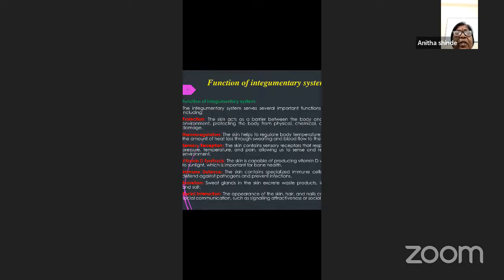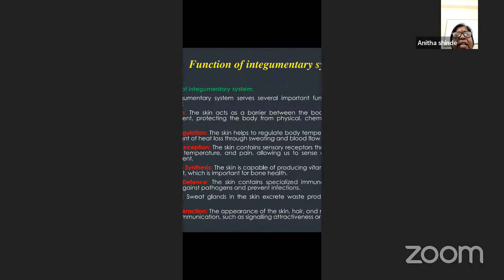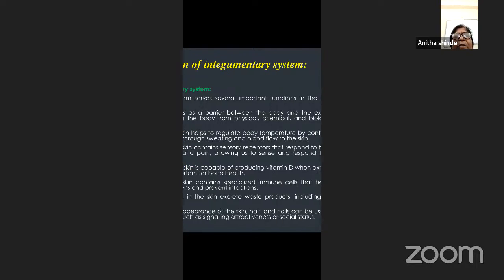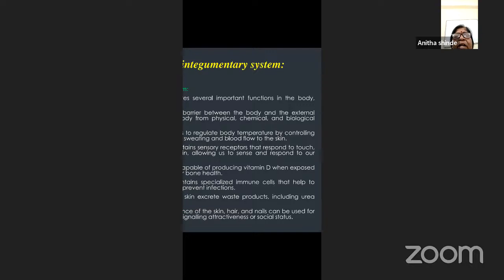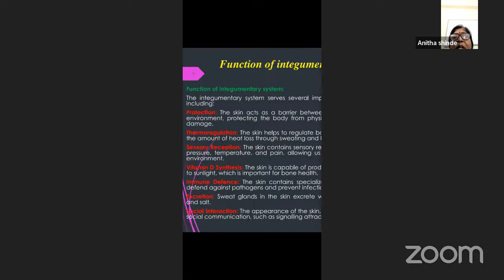Next, what are the functions of the integumentary system? The various functions are, first, protection. It acts as a barrier between the body and the environment, so it protects the body from physical, chemical as well as biological damage. It also helps in thermoregulation, that is, in regulating the body temperature. The skin regulates body temperature by controlling the amount of heat loss through sweating and the blood flow to the skin.